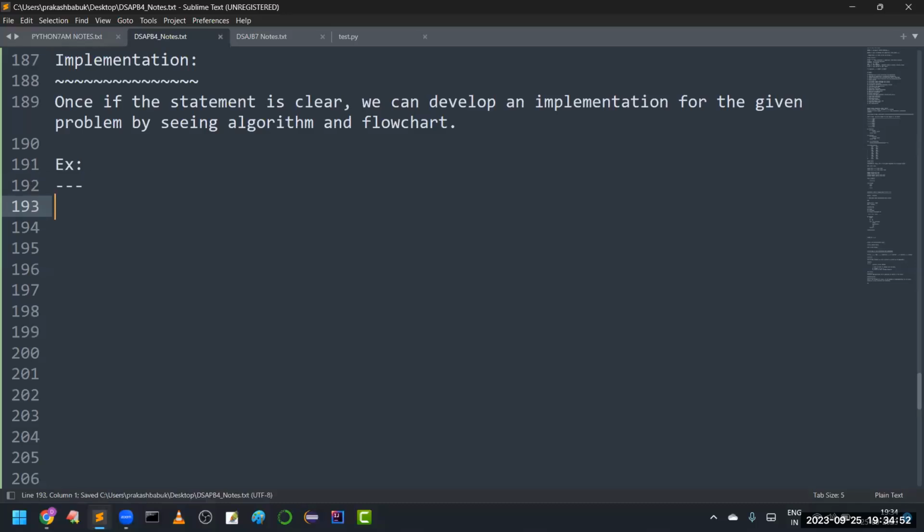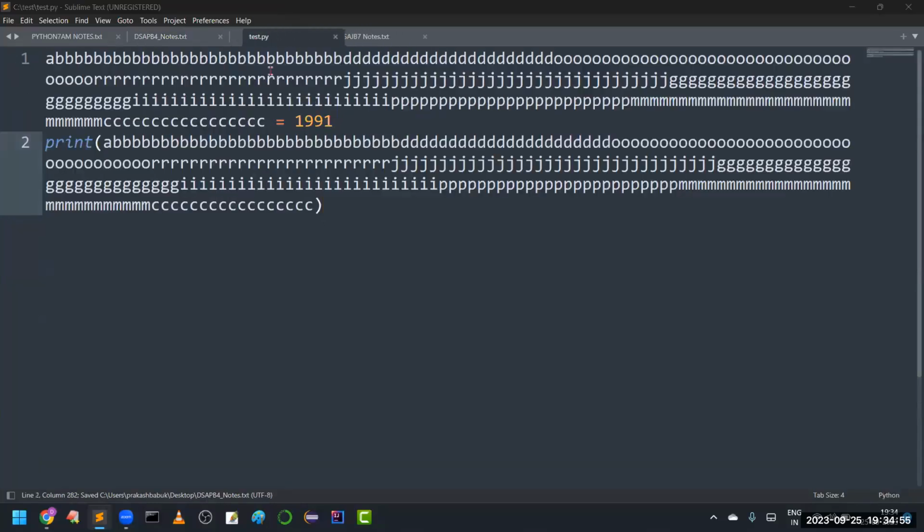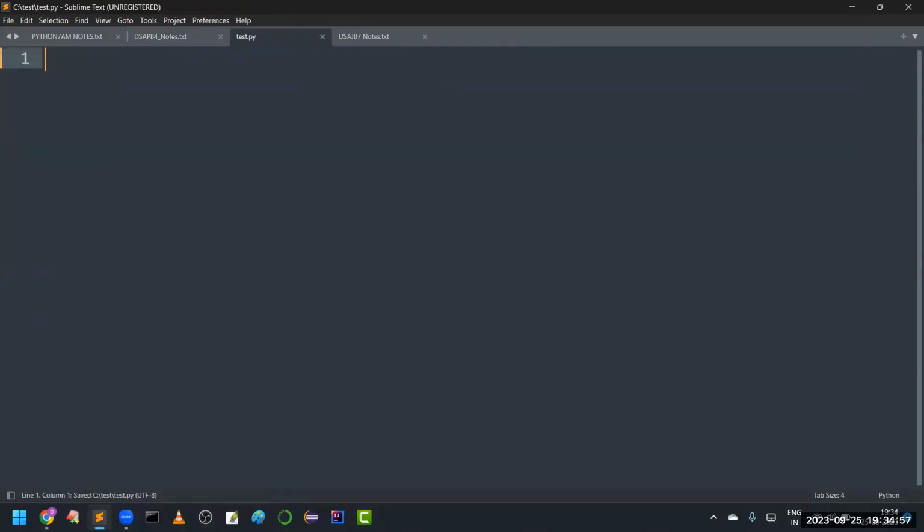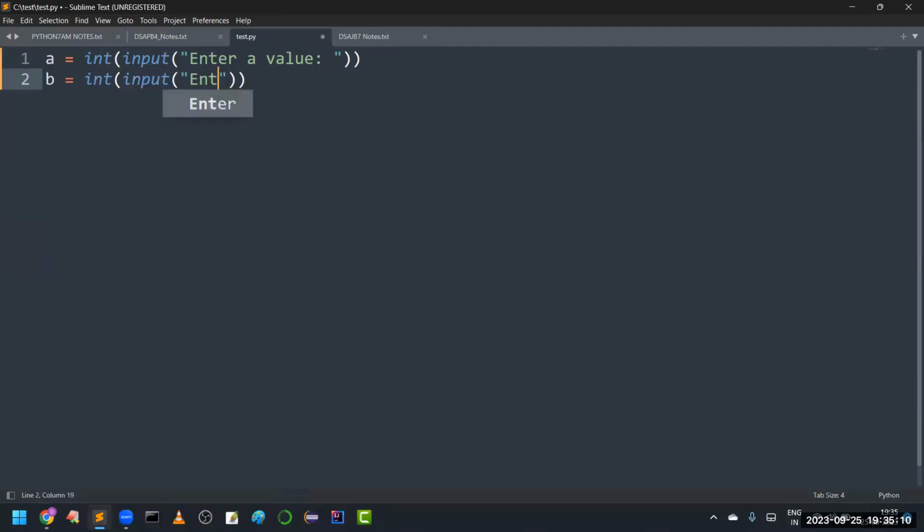See, we have taken an example like addition of two numbers, right? I will implement the program for this purpose. See, assume I am taking a is equal to int of input, within brackets I am asking enter a value, something like this. So b is equal to int of input, and within brackets I am giving enter b value. So what is the meaning of this? We are reading the value of a dynamically from the user. Dynamically in the sense, while executing